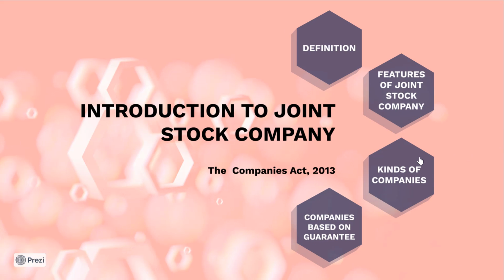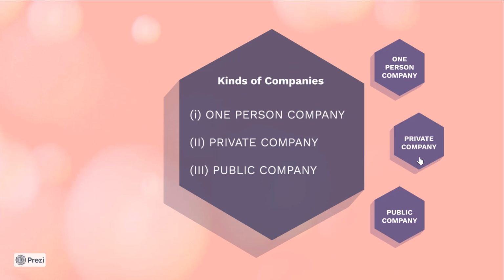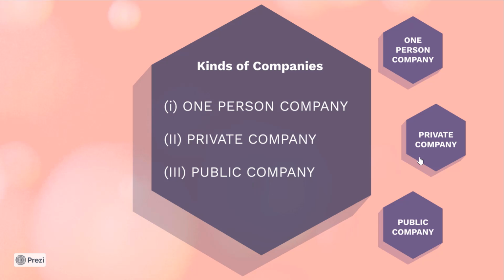Next, let's have a look at the kinds of companies. There are three kinds of companies. First, one-person company. Second, private company. And third, public company.